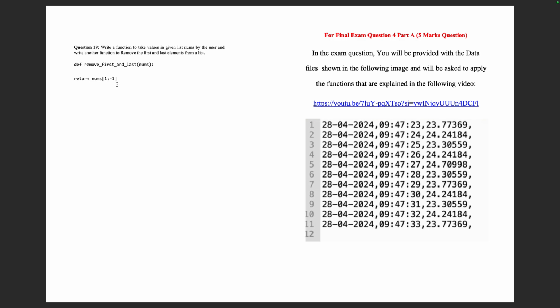Now the final exam question number 4, part A, is 5 marks. This is the final question, the last question. In this exam question, you will be provided with the data files shown in the following image, and you will be asked to apply functions that are explained in the following video, right? So you will be given this file that you see here, and you will be asked to apply the function that I have applied in this video. That is basically the list functions, right? And you need to apply the list functions on this file.